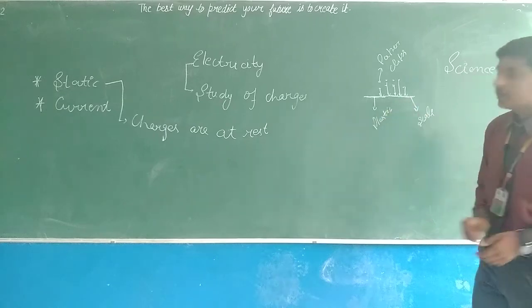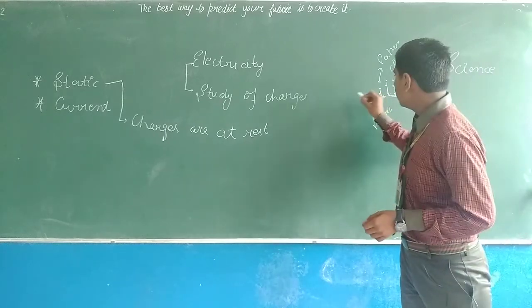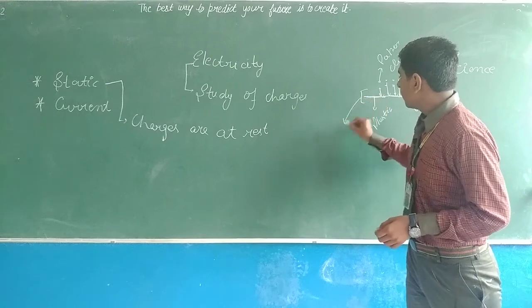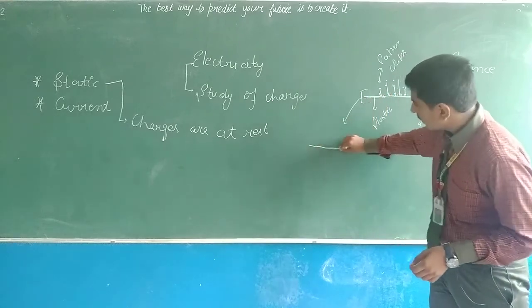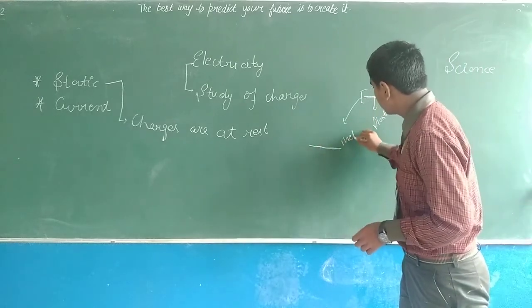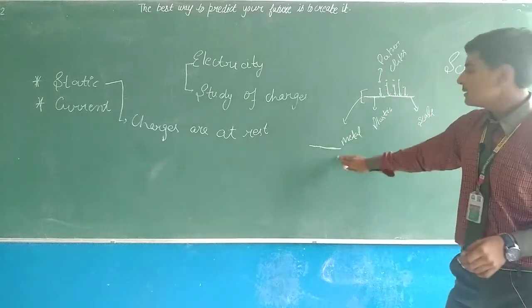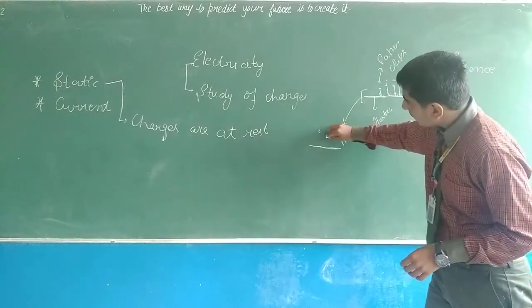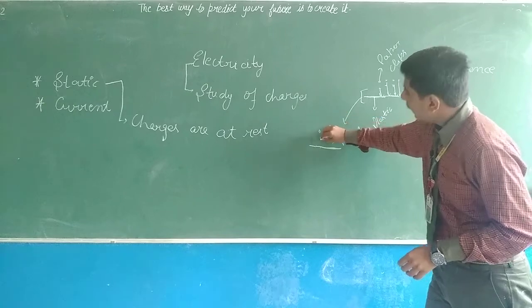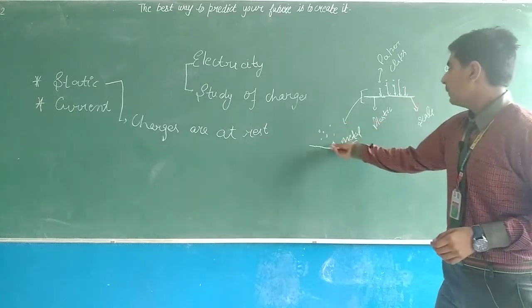When we use a metal scale instead, and put the paper clips near it, it will not attract the paper clips toward itself.